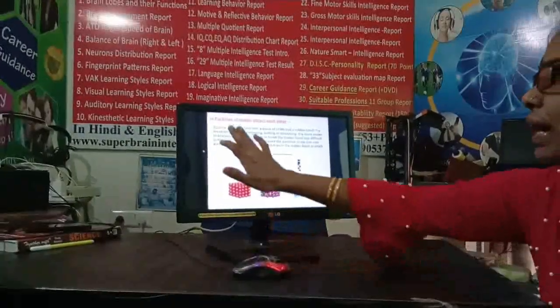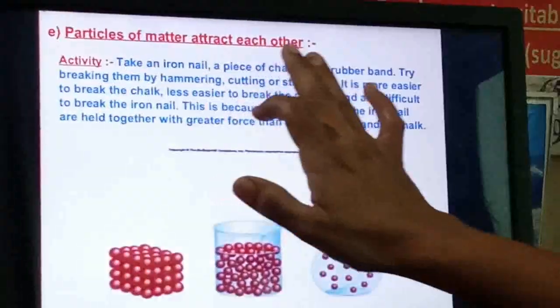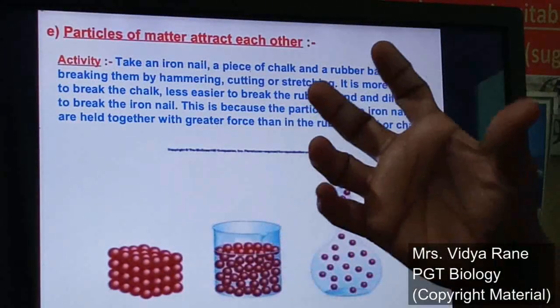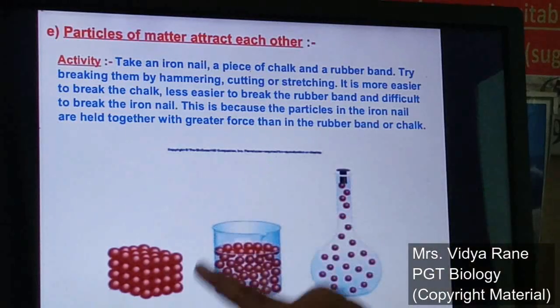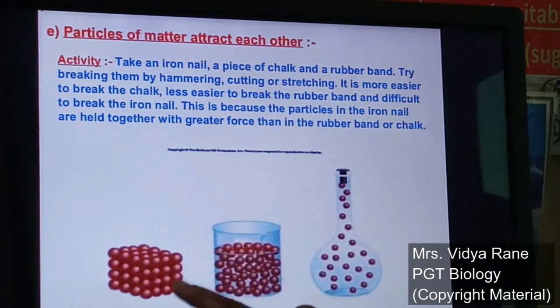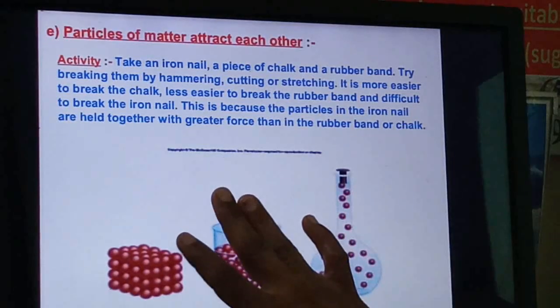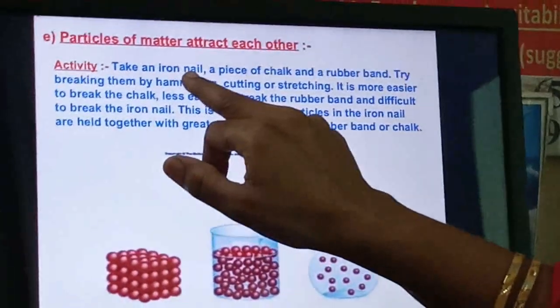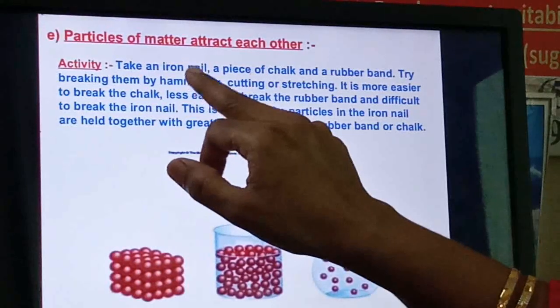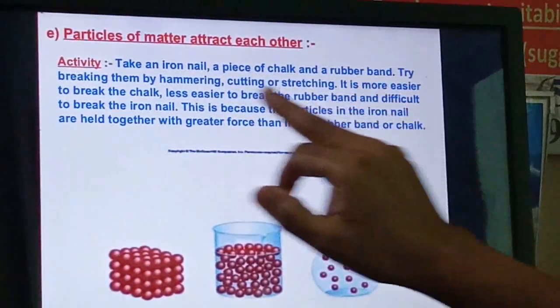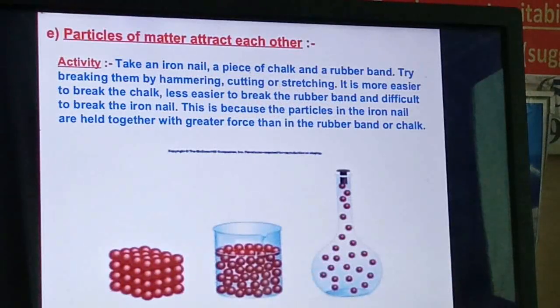See the next point, the particles of matter attract each other. Means every particle has a power of attraction and they will attract each other, right? That's why they are together. Here the activity is that you can take an iron nail. See the examples. What are these? Iron nail, piece of chalk, rubber band, and you can try to break them.